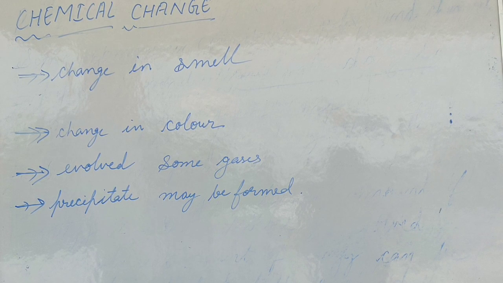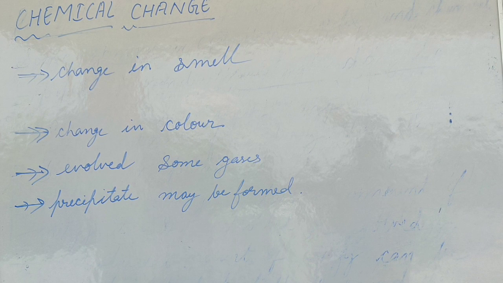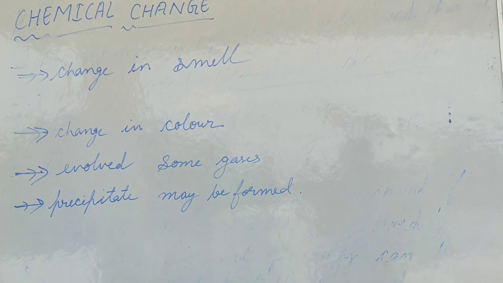During chemical changes, we can observe a change in smell. When we burn something, you can easily observe a change in smell. A change in color you can also observe there. When we burn a piece of paper, the color changes. So by the process of burning, we can observe both a change in smell and a change in color.